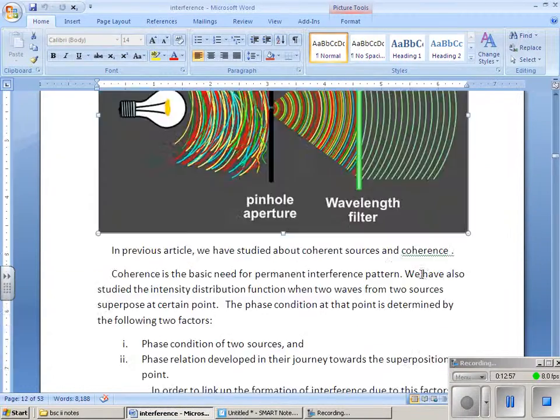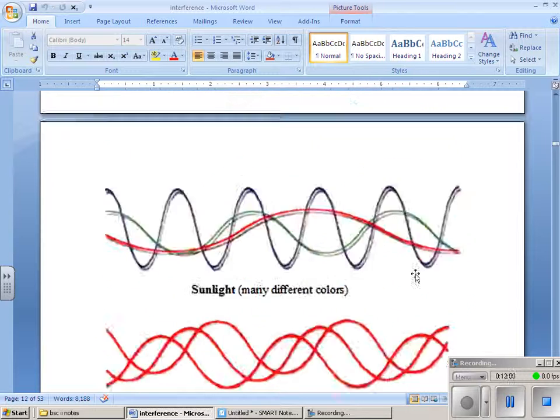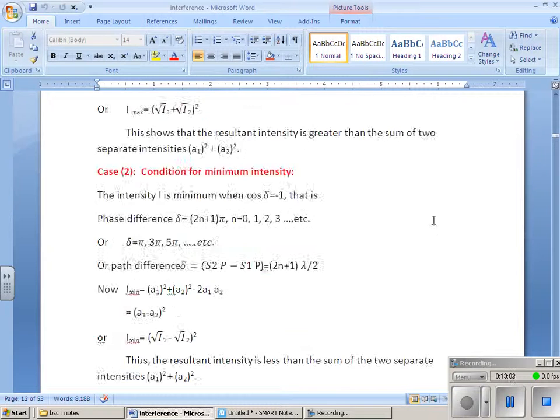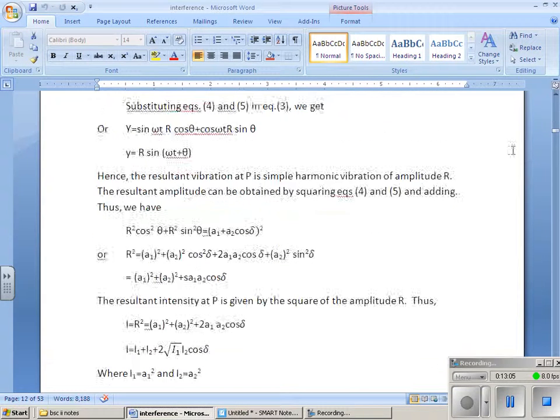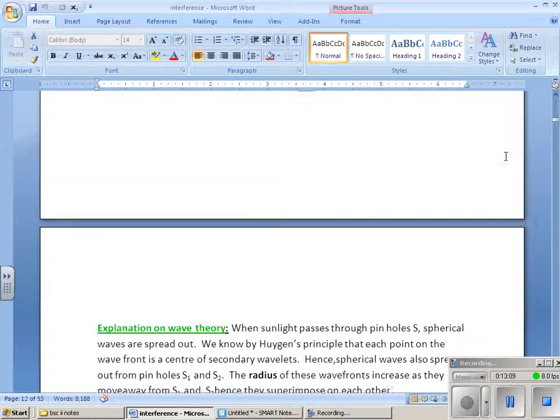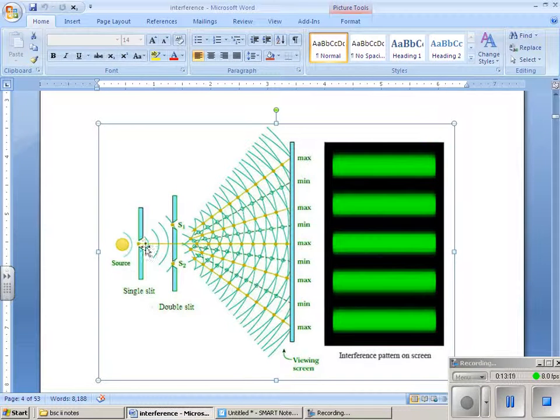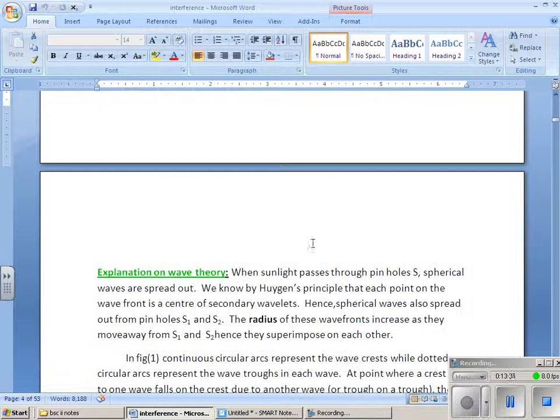So we'll see what is meant by spatial coherence. If we go to Young's double slit experiment, the distance between S1 and S2 must be fixed, and the pinhole must be very small. If the pinhole is large and the distance is not properly maintained, then in the interference pattern, the alternate dark and bright fringes, this contrast we will not be getting. So that is called spatial coherence.